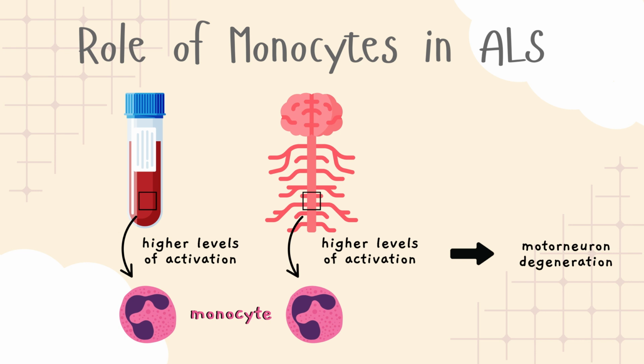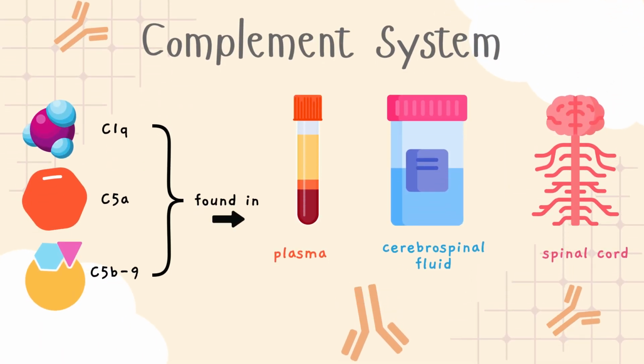Researchers have found that the complement proteins including C1q, C5a, and C5b9 are increased in plasma, cerebrospinal fluid, and the spinal cord of ALS patients and mutated SOD1 mice.